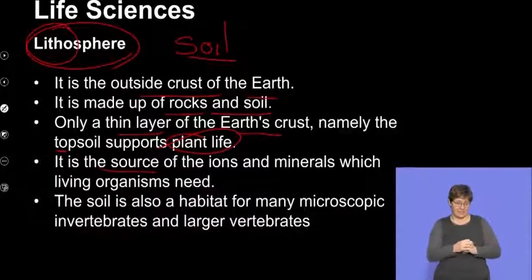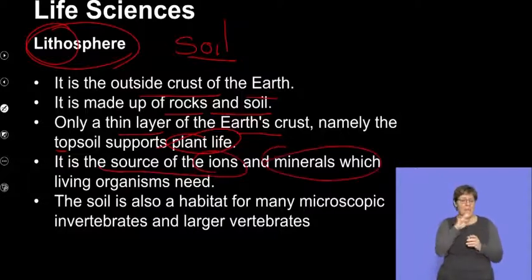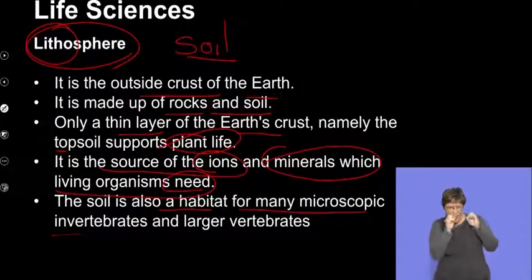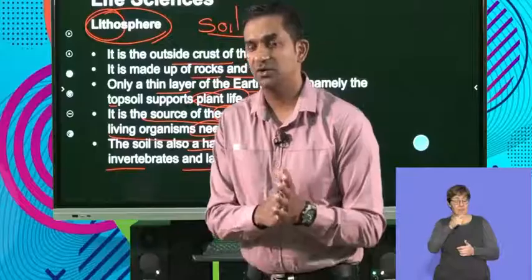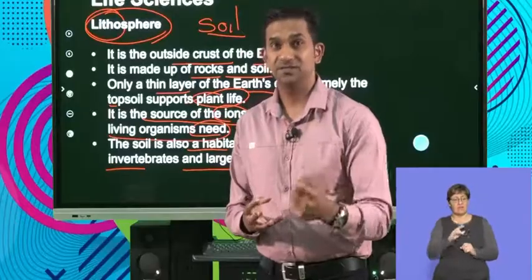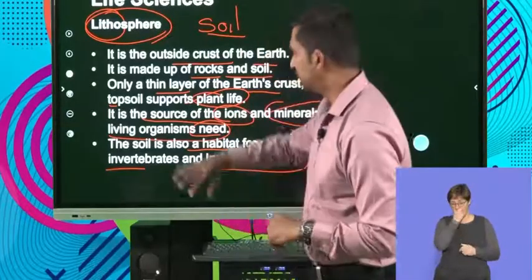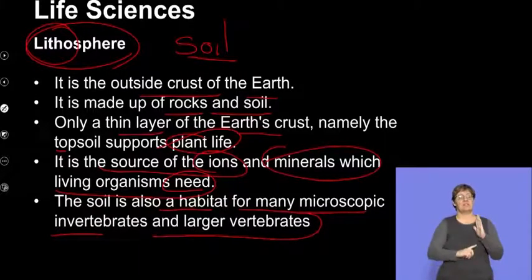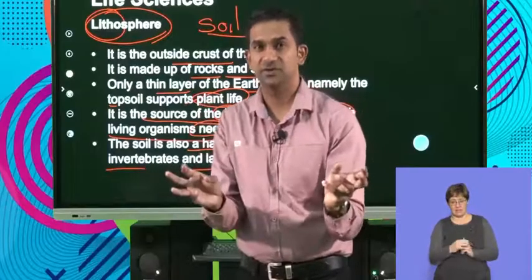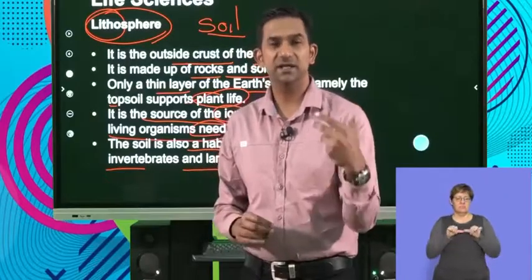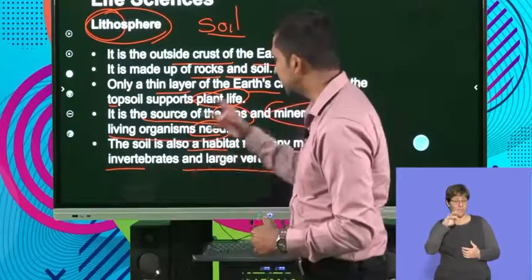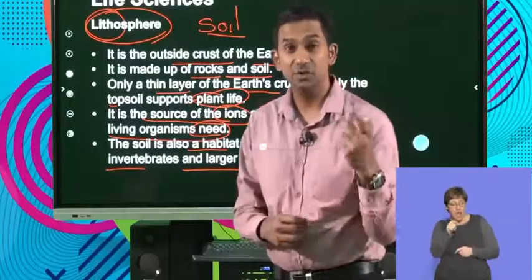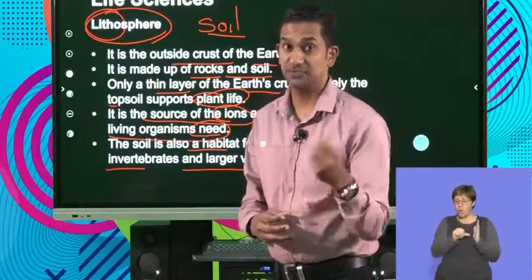So it's a source of ions, which is the soil, and minerals, which living organisms need. The soil is also a habitat for many microscopic invertebrates and larger vertebrates. So the lithosphere forms an important component of our environment in which microorganisms, your invertebrates, survive. And so if we think about that, it supports the development and growth of plants. So this outermost top layer of soil is crucial to sustaining the other forms of life, because that is where most of your autotrophs or your producers are found. And so these rely on the nutrients in the soil to be able to grow and be able to carry out vital processes like photosynthesis.